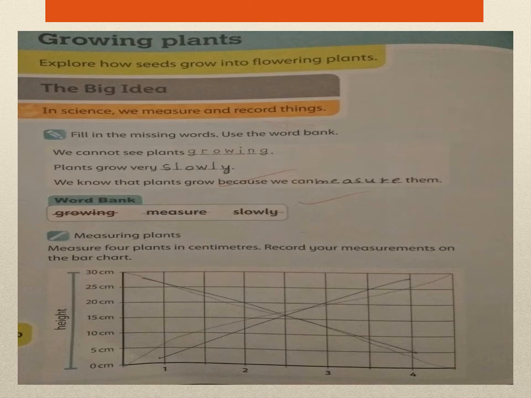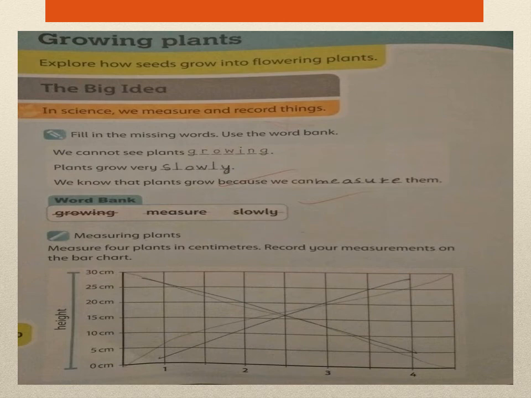That's why we cannot see their growth with our naked eye, as they are growing slowly, slowly, slowly. We know that plants grow because we can measure them. Yes, we can measure them. That's why we come to know how much they have grown.